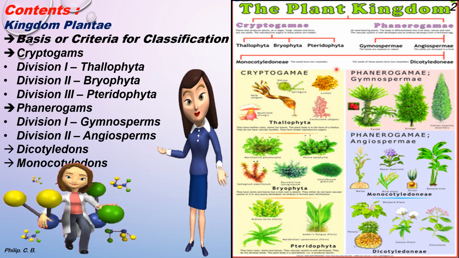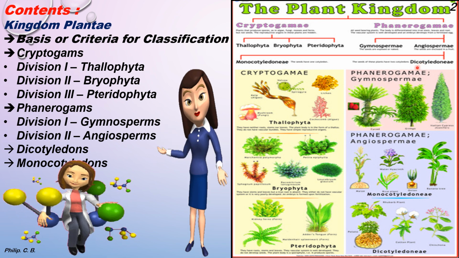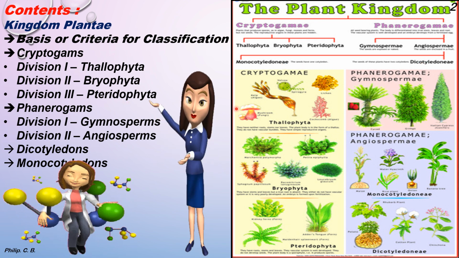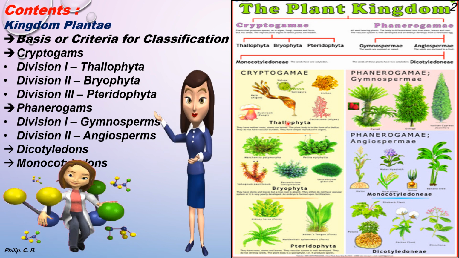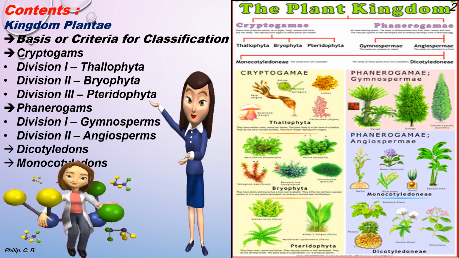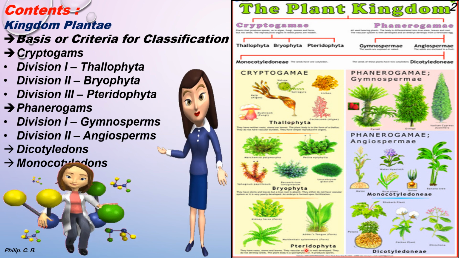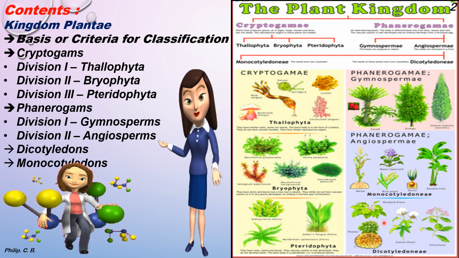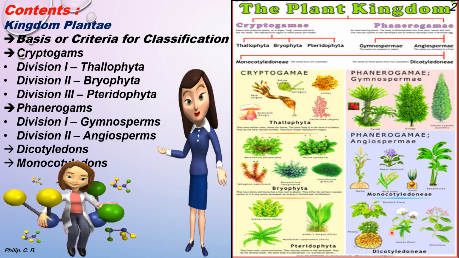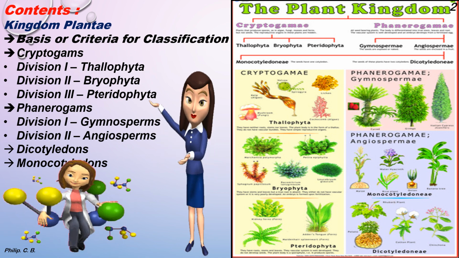Angiosperm further into monocot and dicot, as we saw on the left side. Then again, based on the different types, you can see some images of Thallophyta, Bryophyta, and Pteridophyta species, then the phanerogams, where gymnosperm, angiosperm, and in angiosperm, monocot and dicot species.